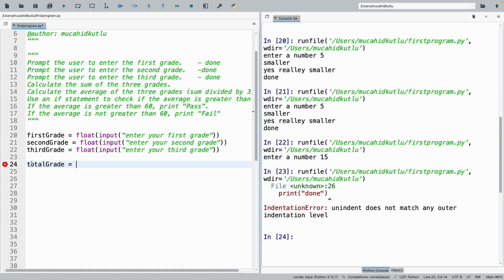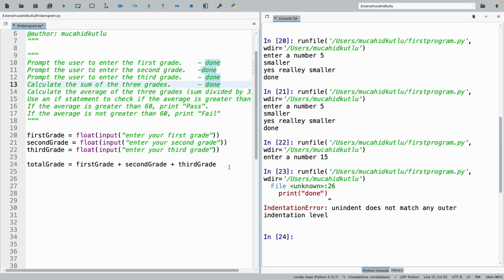So total grade will be, then what will we do? Yes, first grade plus, so we will use our variables. First grade plus second grade plus third grade. Yes. All right, we also did this statement.